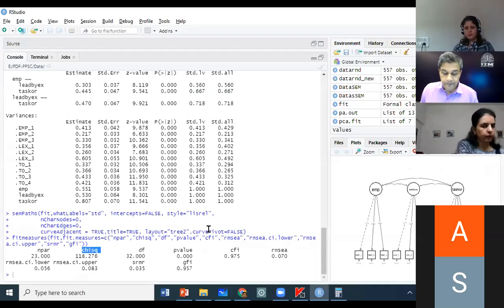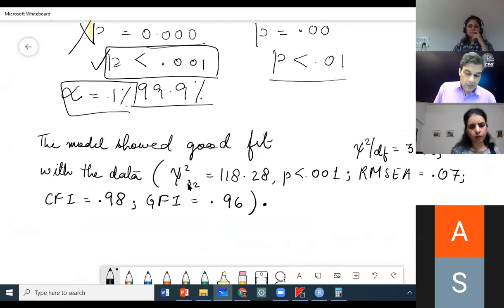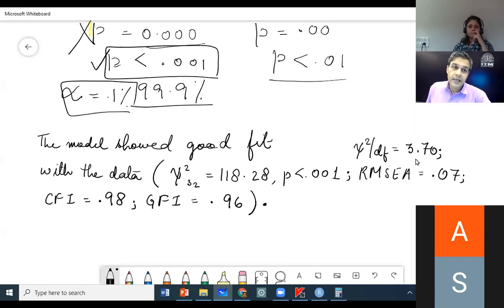So sir, if we just report RMSEA, CFI and GFI, is that good enough? Yes. And your relative chi-square. And is that fine, the relative chi-square? No, this relative chi-square should be less than 3, okay? And remember, it is not that you will not report chi-square.